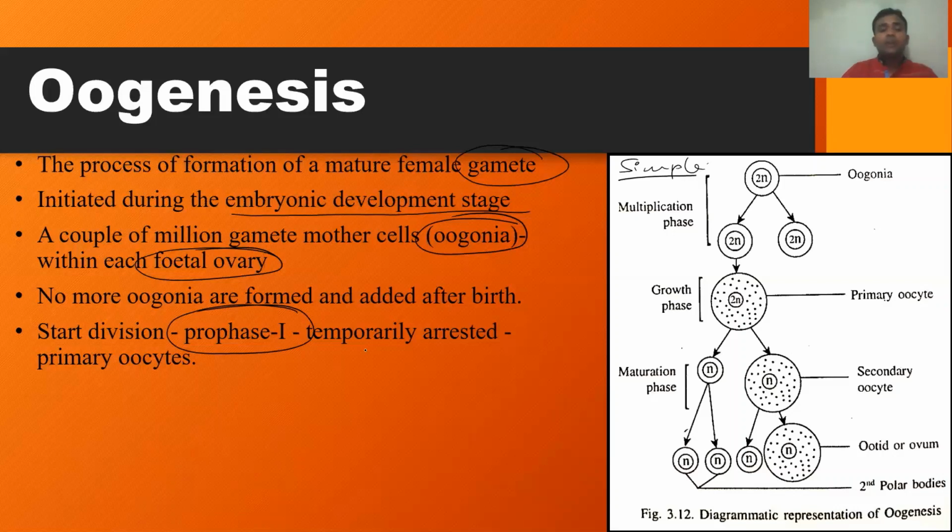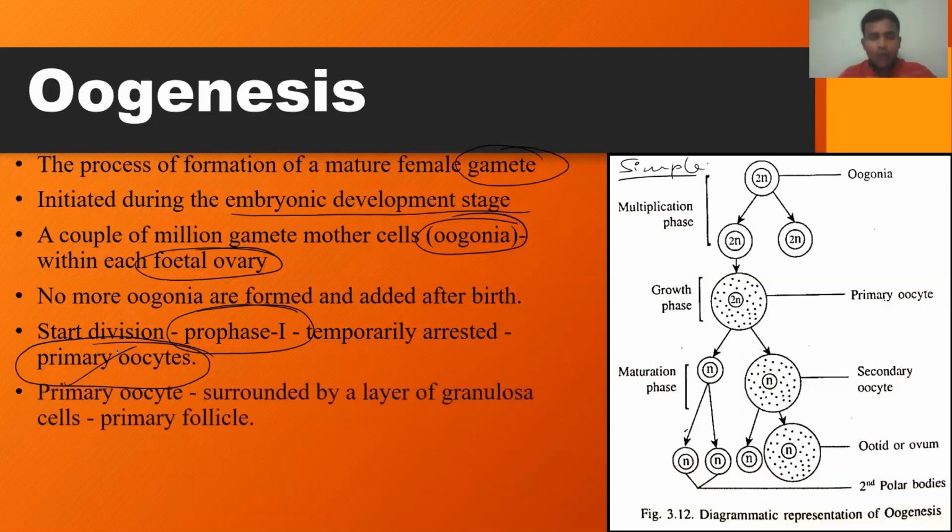So they are temporarily arrested in prophase 1. Before the completion of meiosis 1, these structures are considered primary oocytes. Now, these primary oocytes, at the time of maturity, all these events take place.